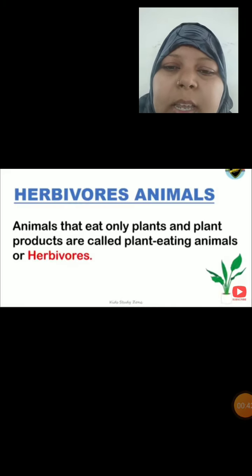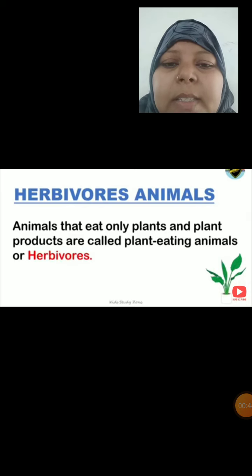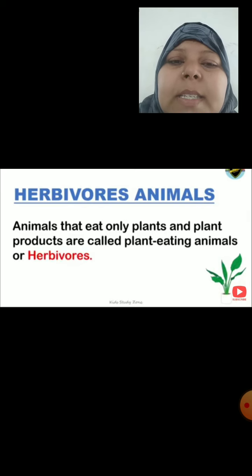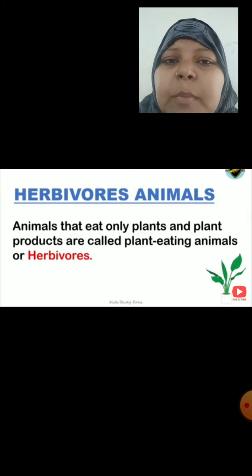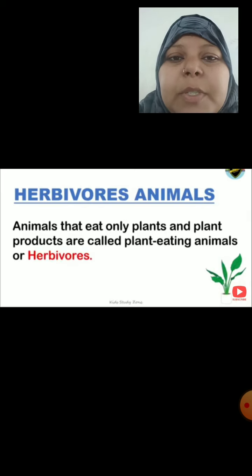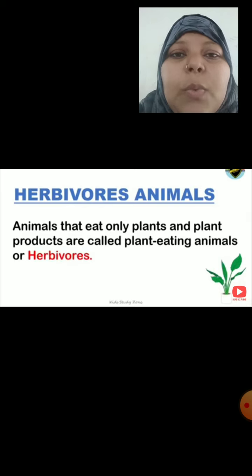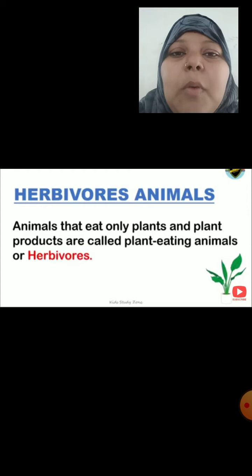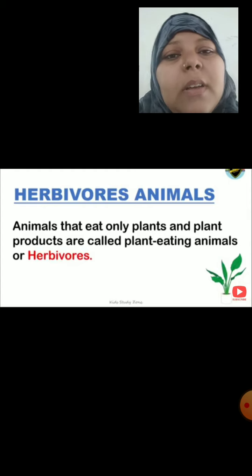Herbivores are the animals that eat only plants and plant products. They are called plant eating animals. We all have studied that herbs mean small plants. So the animals which depend on plant and their products are known as herbivores. Now let us see the examples for herbivores.